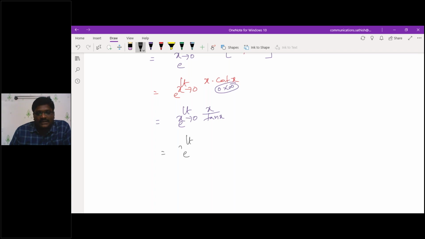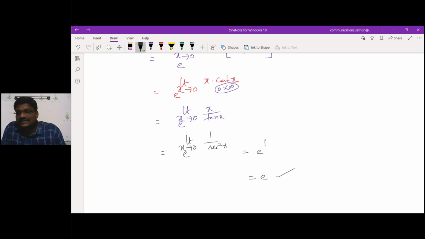Individual differentiation. Limit x tends to 0 of 1 by secant square x. Secant 0 is 1, so 1. So e power 1, which is e. The answer for that problem is what? C. Yeah, that is C. So now will you be able to solve the problems based upon that?